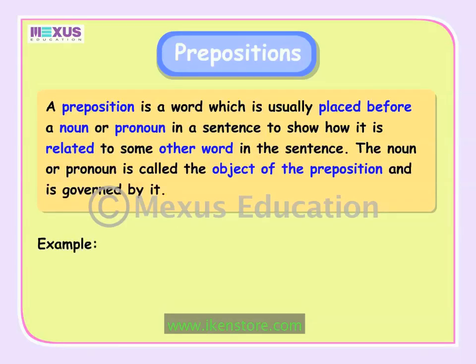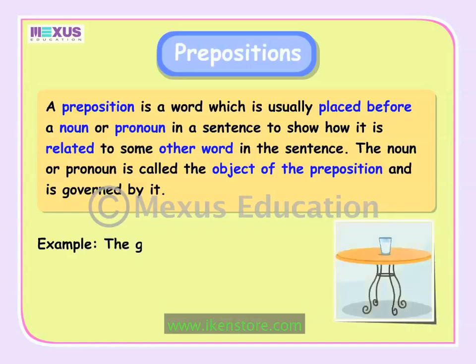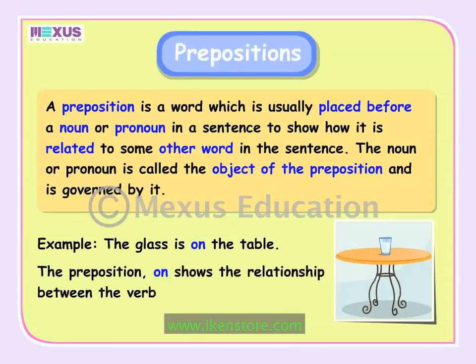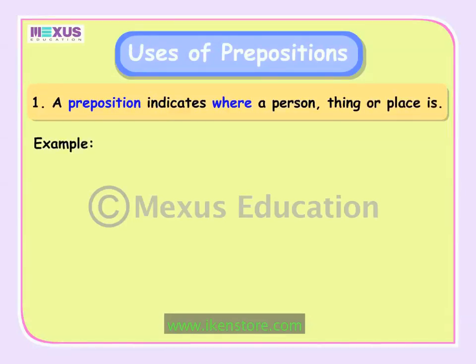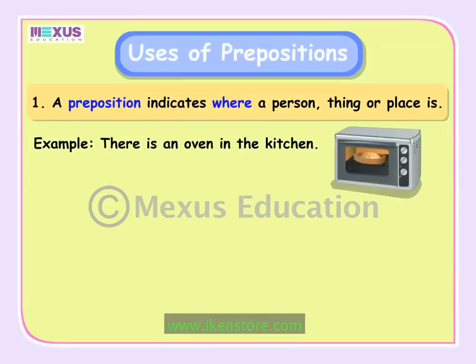For example, in the sentence, "The glass is on the table," the preposition "on" shows the relationship between the verb "is" and the noun "table." A preposition indicates where a person, thing, or place is. For example, in the sentence, "There is an oven in the kitchen," the preposition "in" tells us where the oven is located.